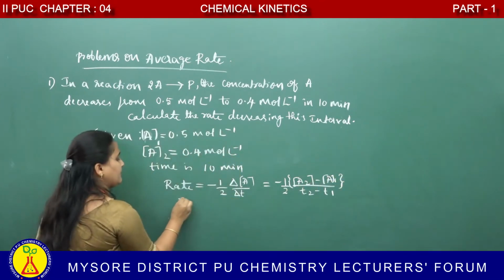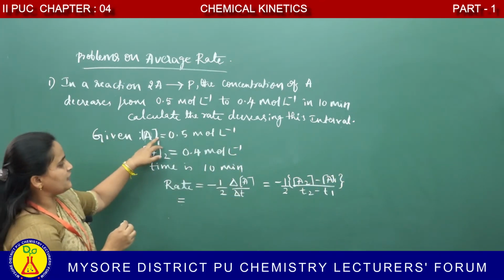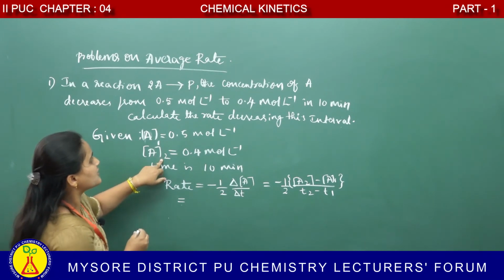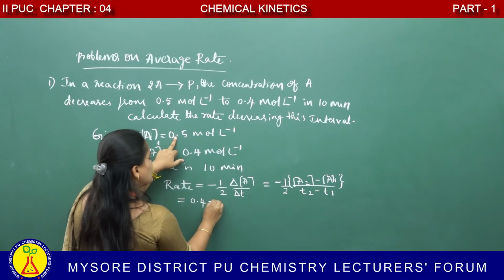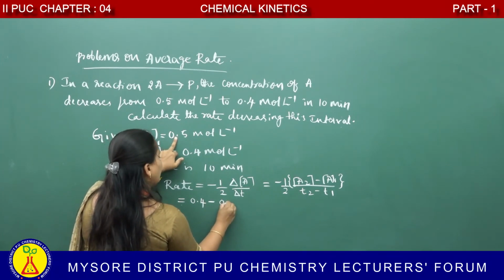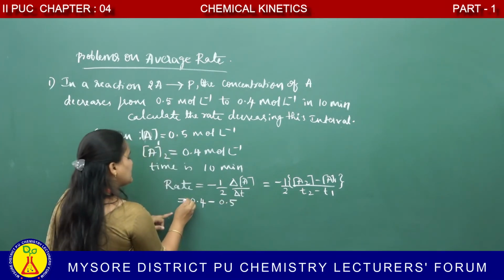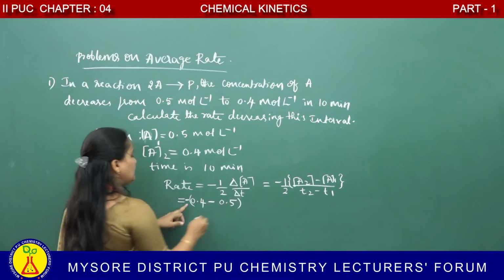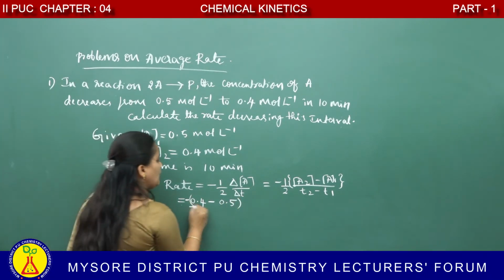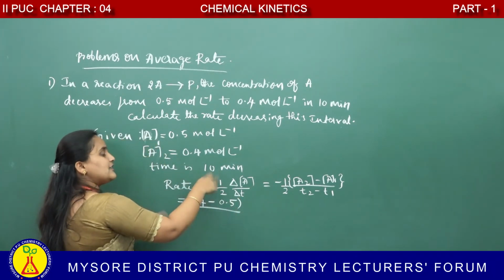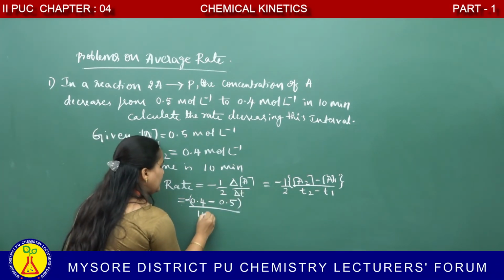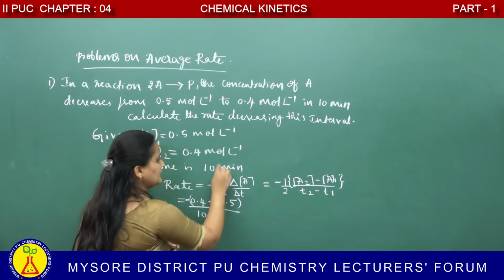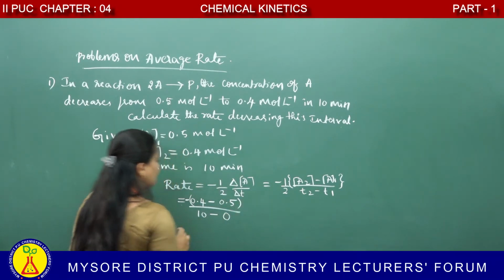Okay. In the question, they gave the concentration. Final concentration is how much? 0.4. What about initial concentration? 0.5. Negative sign, don't forget to take a negative sign. 10 minutes is the final time, t2 is 10 minutes and initially it was 0.